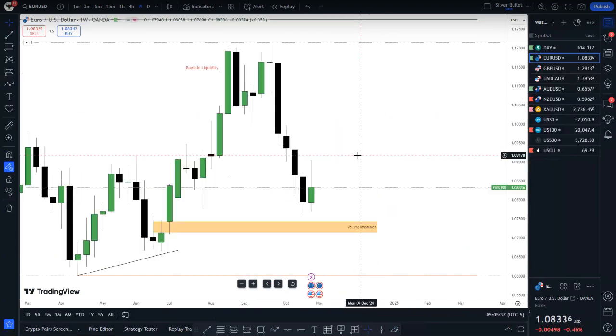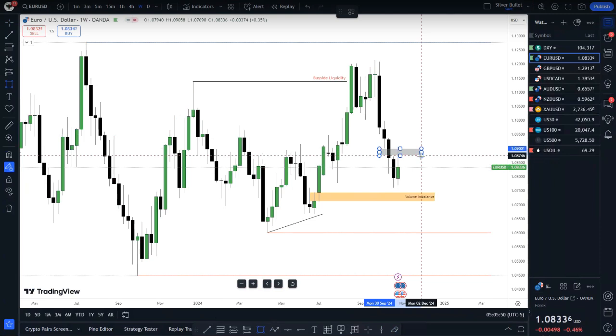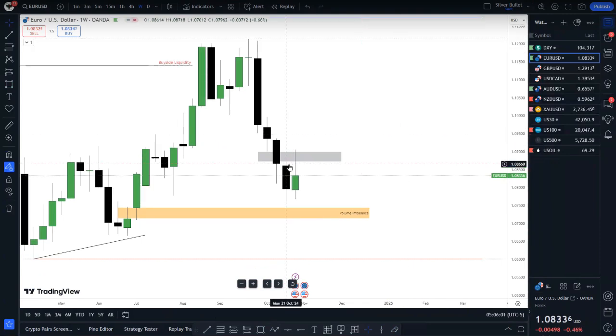So let's look at this. We have this weekly chart. Here we had this high down to a low, back to premium, which again is liquidity here. Then we displaced lower, breaking below this level here, and since then we've been pushing lower. So the key here is that we traded back up into this fair value gap here. Then we pushed lower. So I'm still expecting a continuation to the downside to this level here. And here's something else that is key for me. We pushed above the previous week's high, but we failed to close above it, indicating we should be expecting a bearish move to this volume imbalance.